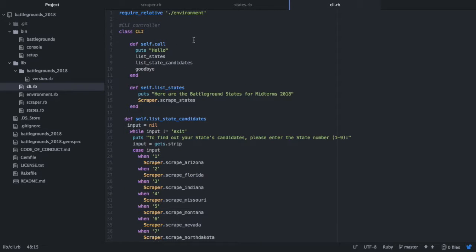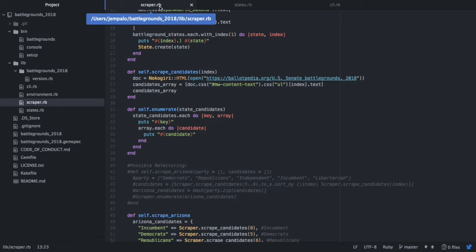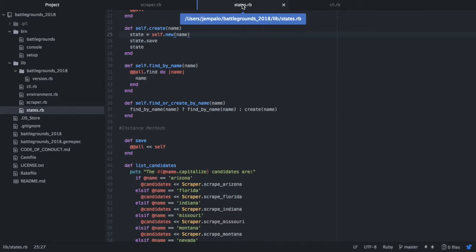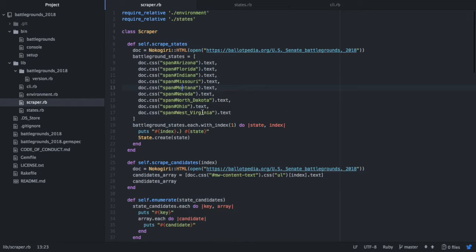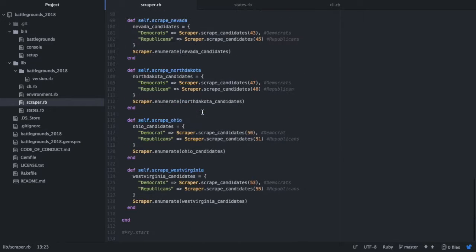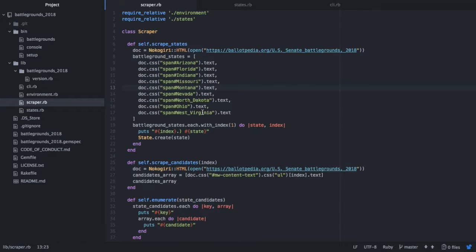So then I think I should start with the scraper method. So this is my scraper method. It's a huge body of code. I'm pretty sure I'll have a lot to refactor, but just to go through what it does.